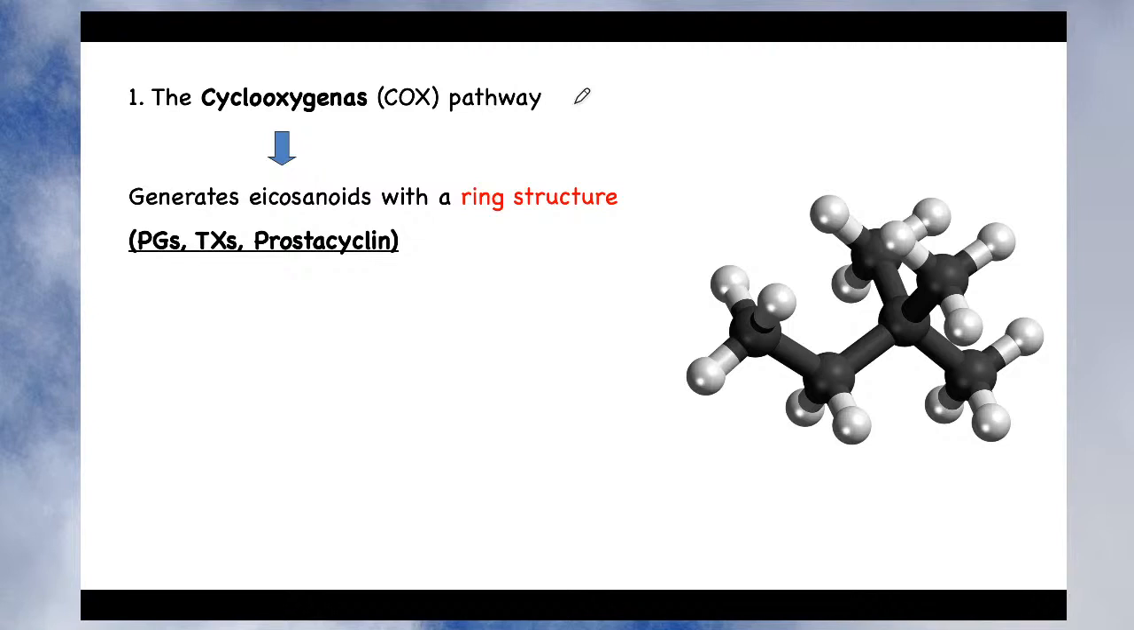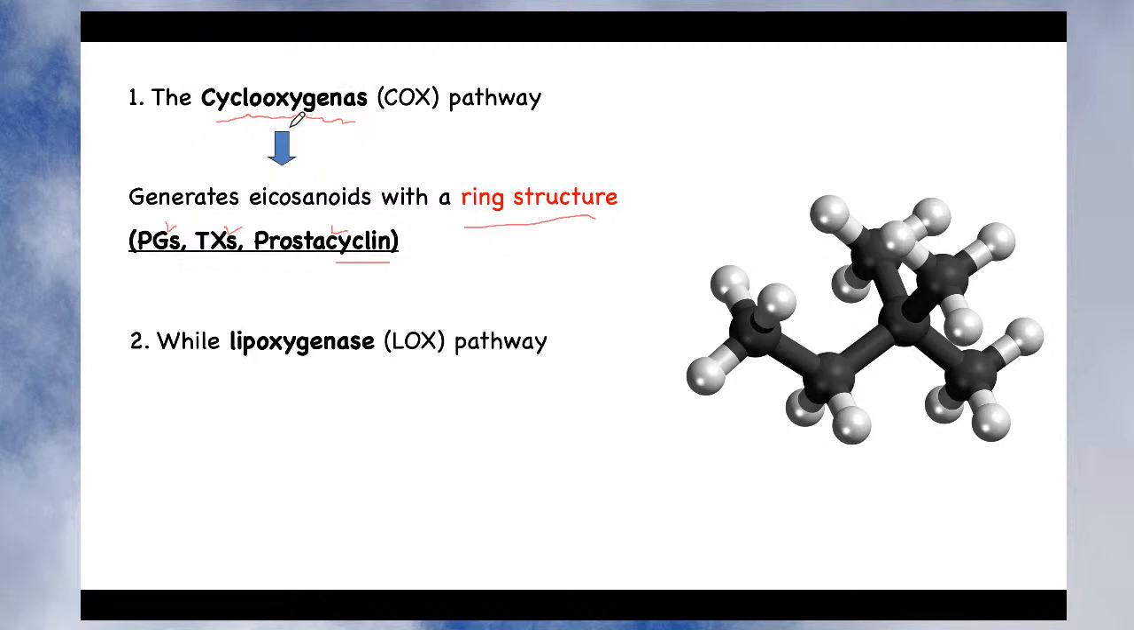All those ring structure eicosanoids are synthesized by the enzyme called cyclooxygenase, or through the cyclooxygenase pathway. So what are those ring structure eicosanoids? For example, prostaglandin, thromboxane and prostacyclin. Easy to remember: you can easily remember prostacyclin because it ends with the suffix cyclin, which indicates the cyclic ring. But prostaglandin and thromboxane also have the ring structure. So these are the three eicosanoids which have the ring structure, and they are synthesized in the presence of cyclooxygenase.